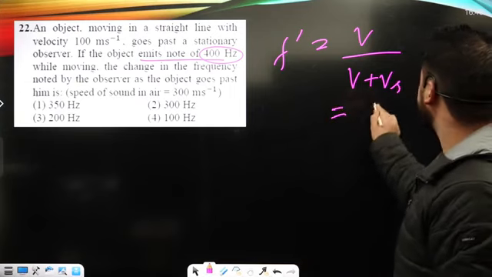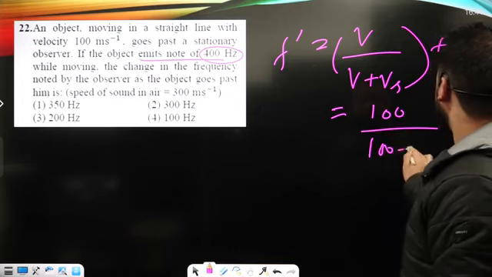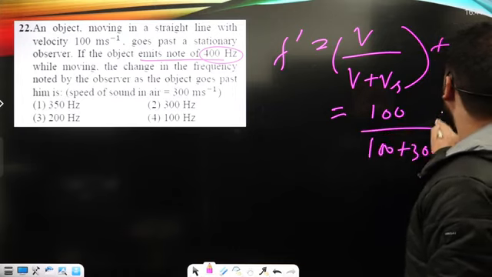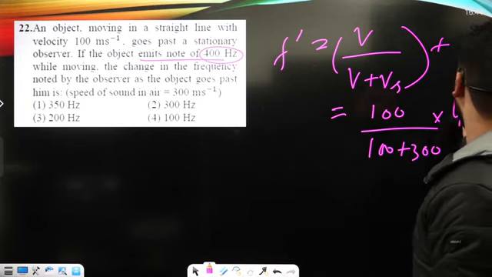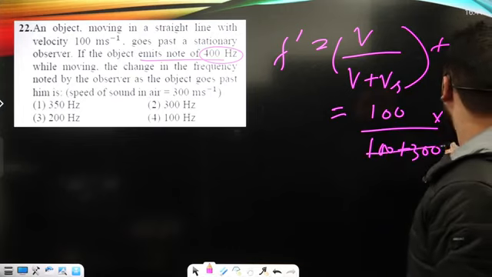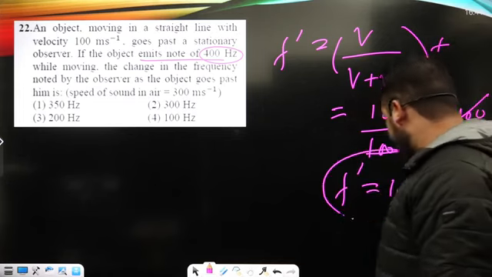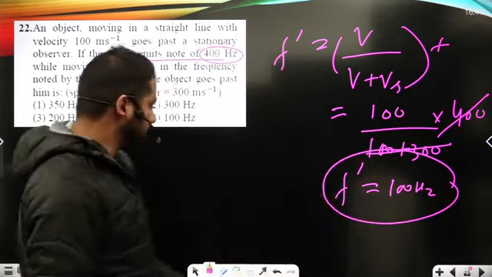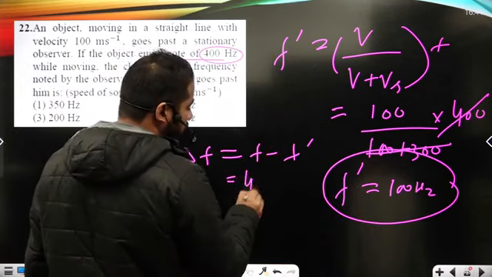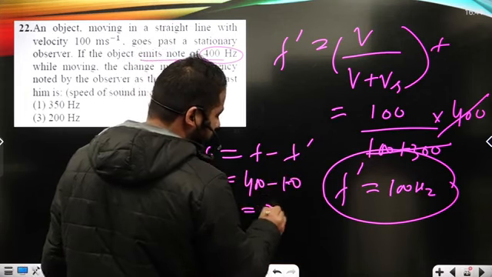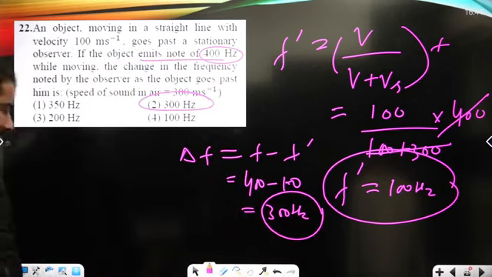Now V is given as 100, so F prime is V upon (V plus Vs) times F, that is 100 upon (100 plus 300) times, okay, here it is 400. Now this 400 will go with this, and F prime is basically 100 hertz. But in the question part, we need to calculate the change in frequency. Delta F is F minus F prime. F is 400 minus 100, that's going to be 300 hertz, okay? And it is shown under option number 2, right?